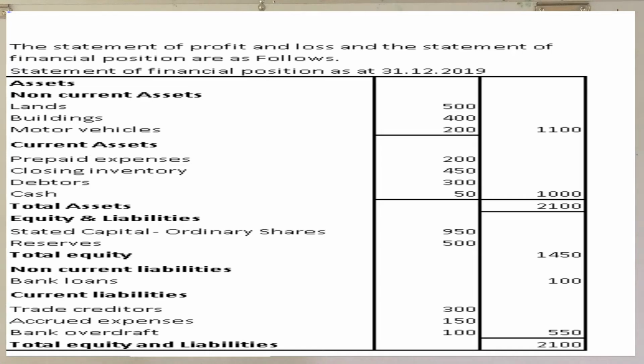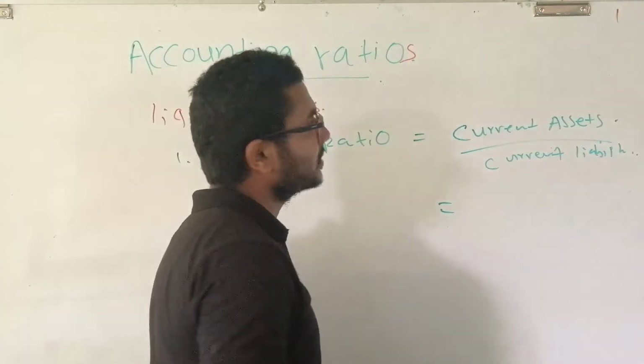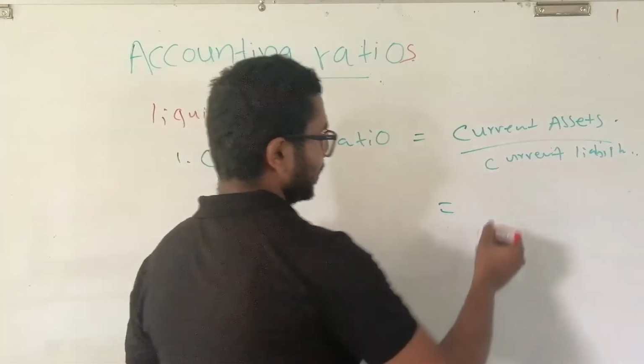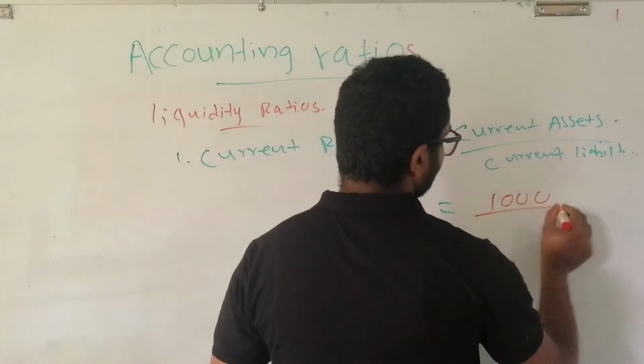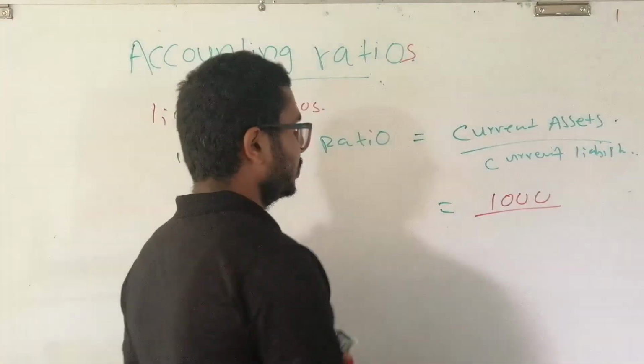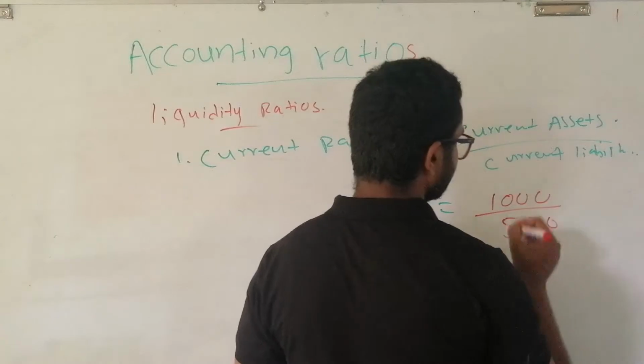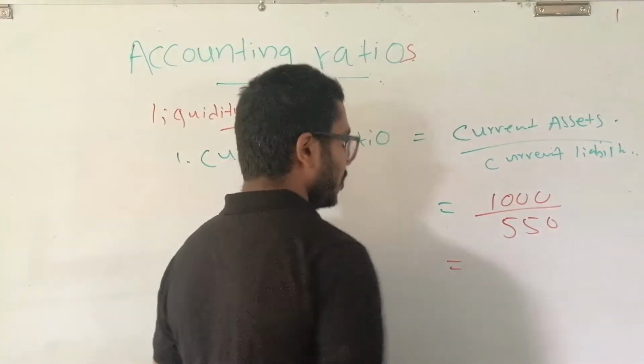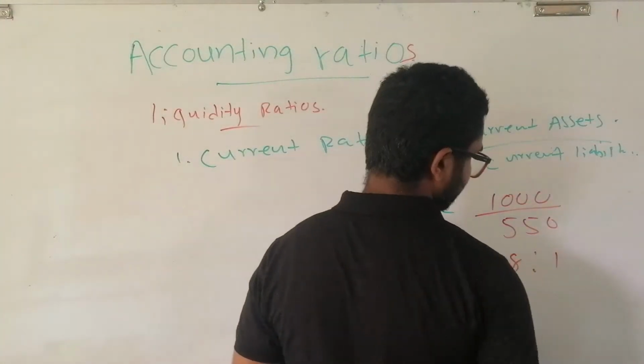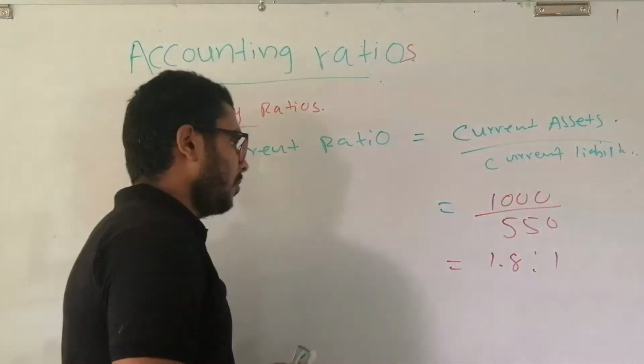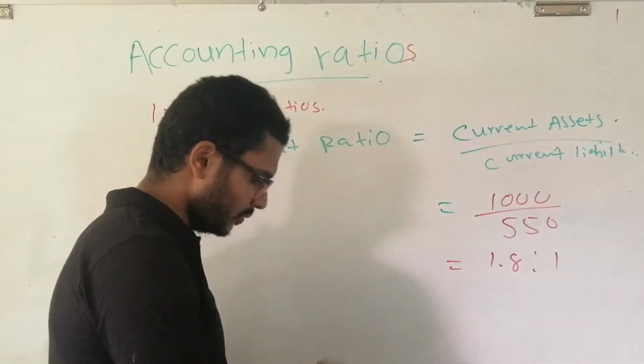Therefore, we can figure out the ratio. Now come back to the board. What is the current asset value? It is 1000. What is the current liability value? It is 550. Then what is the ratio? 1.8 to 1. What is the meaning of this?